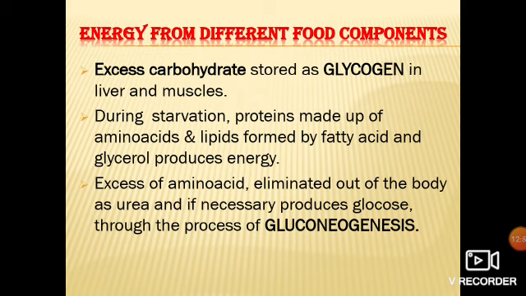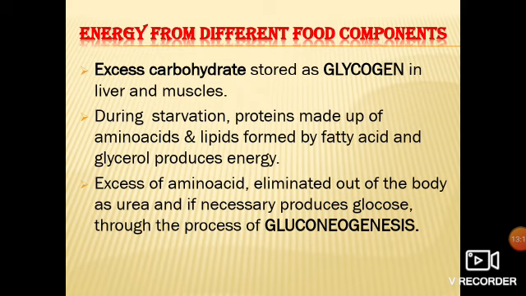Whatever energy is required is used up for various activities. Whatever rest of the glucose is available is stored in the liver and muscle in the form of glycogen. Got it? That means glycogen is the storage form of glucose. Glycogen is the storage form of carbohydrate.